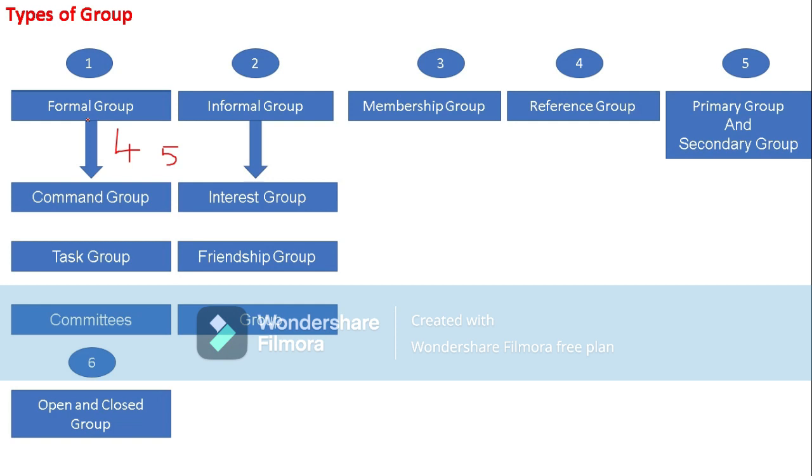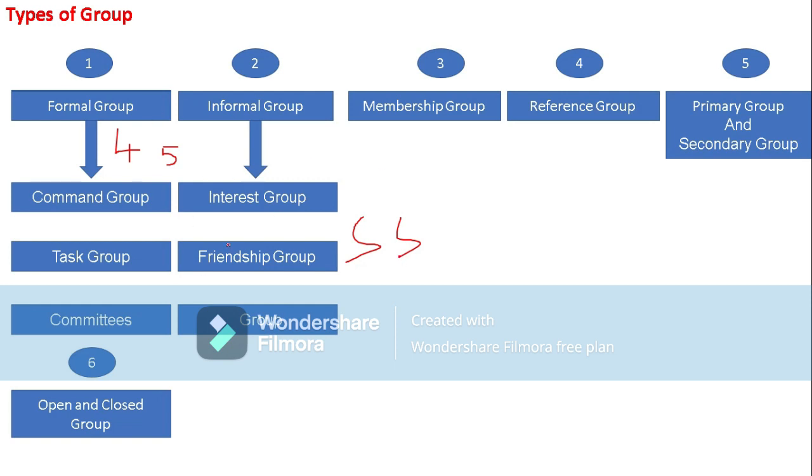First of all, they define the relations, they define the structure. They define relations like superior and subordinate.